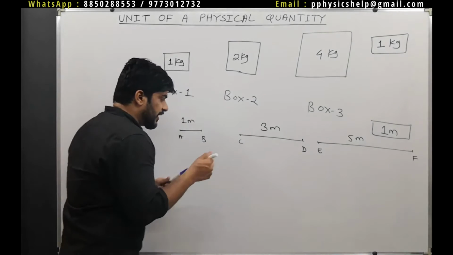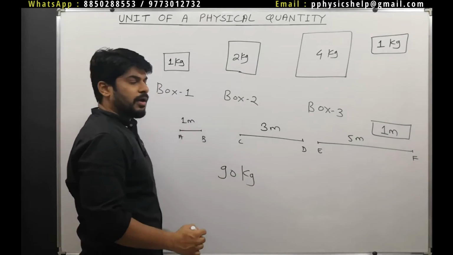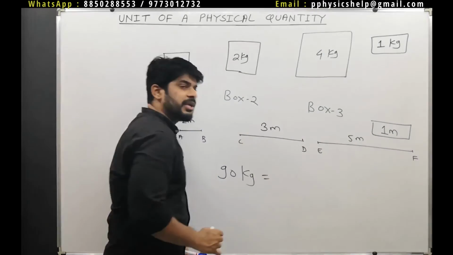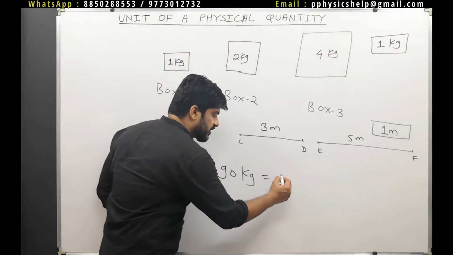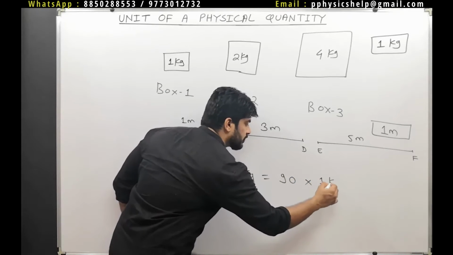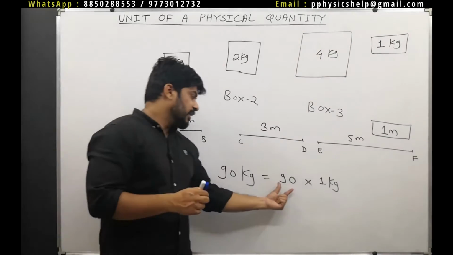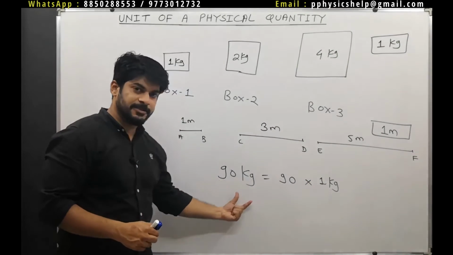Now look at this 90 kg. How can I write this? It's not really 90 kg. I will say here that it's 90 times 1 kg. Isn't it? We can write it like that also. 90 times 1 kg is nothing but 90 kg.